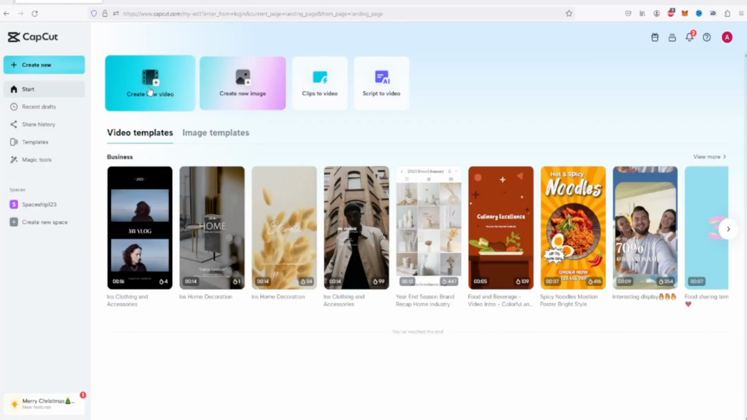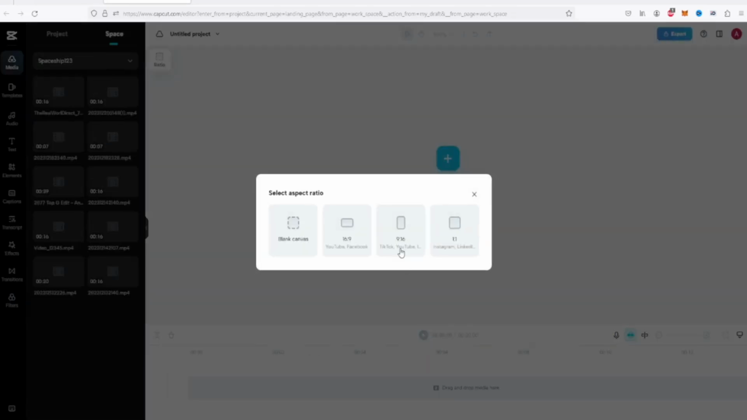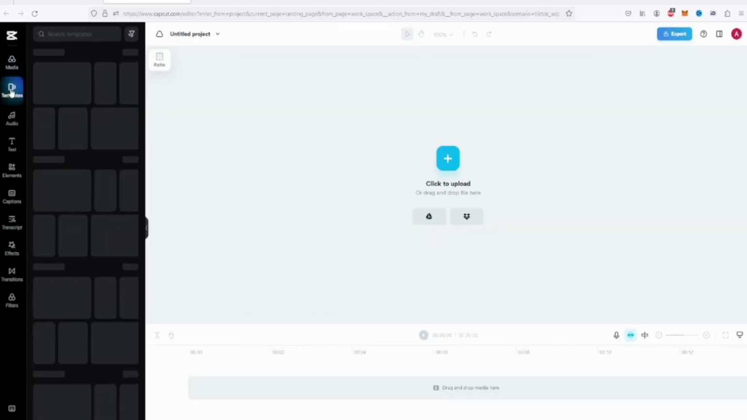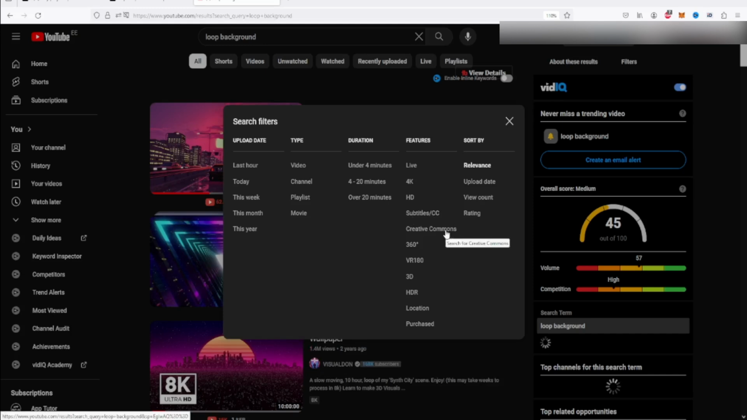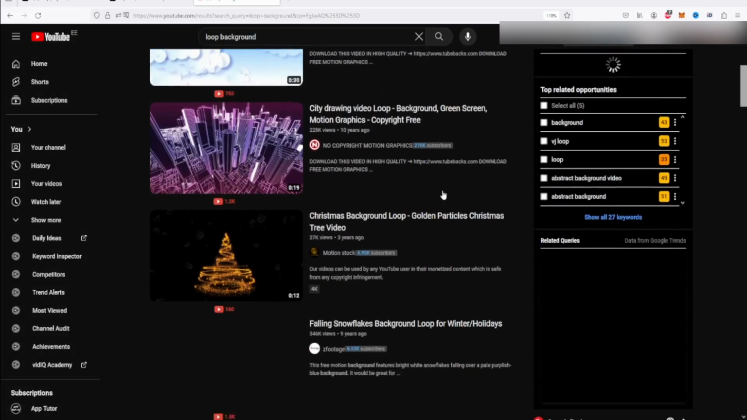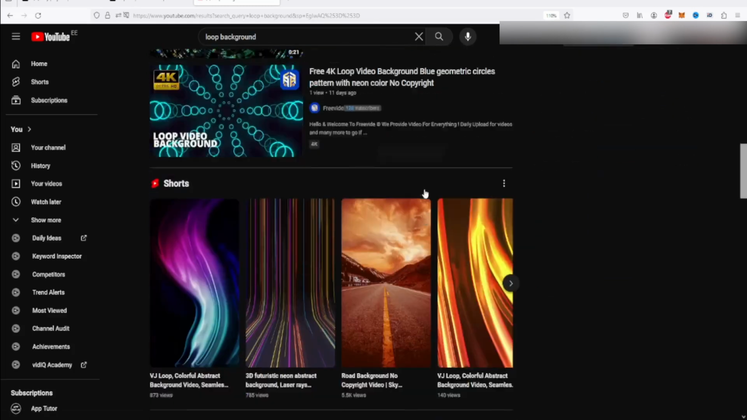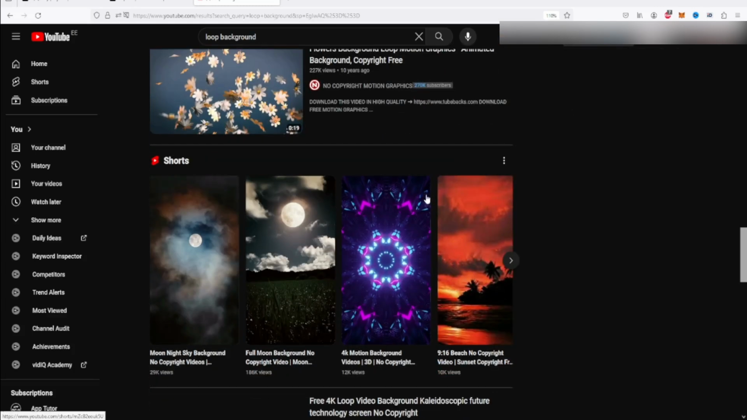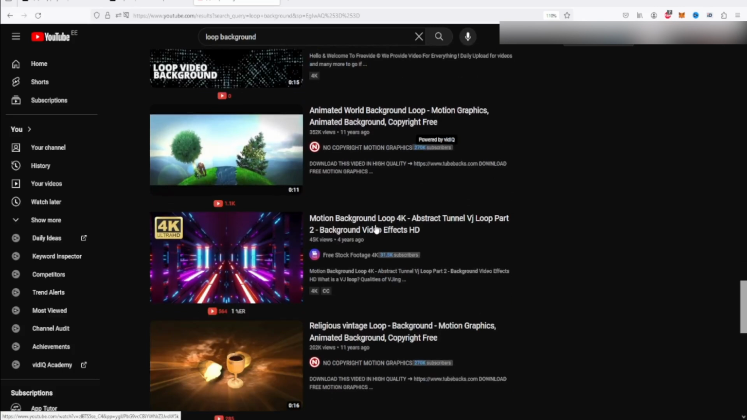Let's create a new video. Now choose 9:16 ratio. Now we need a background video. For that, go to YouTube and search for loop background. Click on the filters and choose Creative Commons. Now here are some choices to put as background. You can also use Minecraft gameplay background if you want by searching Minecraft and choosing Creative Commons video. I usually use loop backgrounds, so it is different from the others.